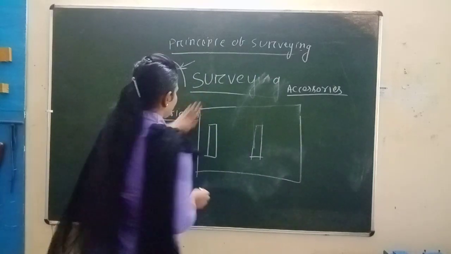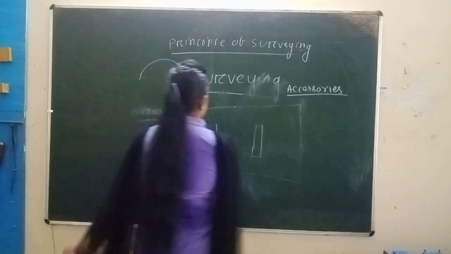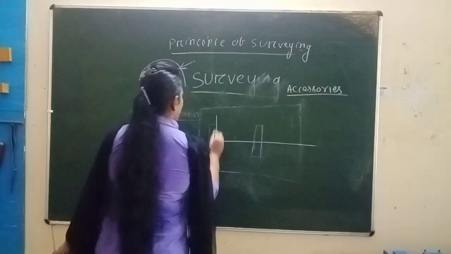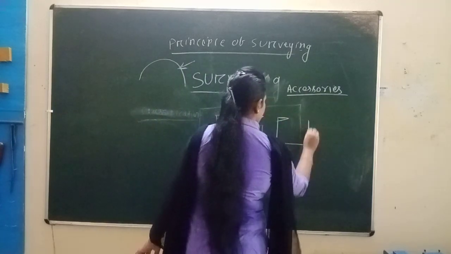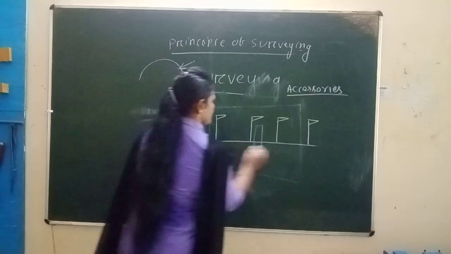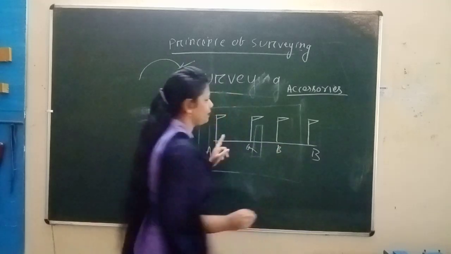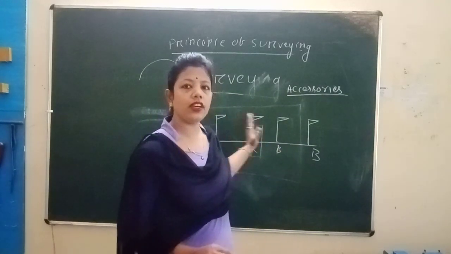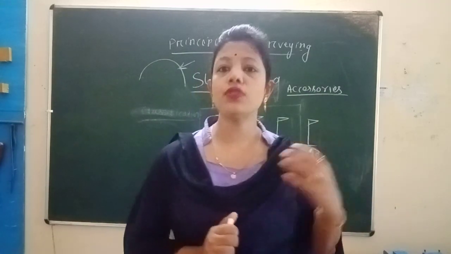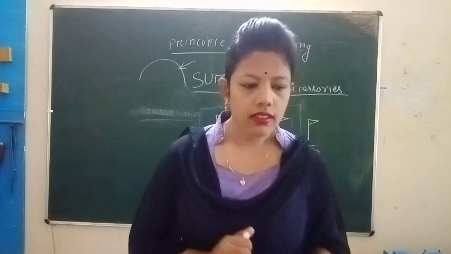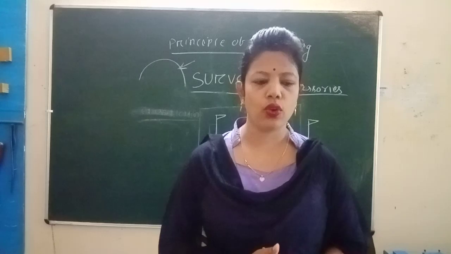This is a line, the AB line. For making the line straight we use the ranging rod. The rod which is used for making a line straight is known as a ranging rod.